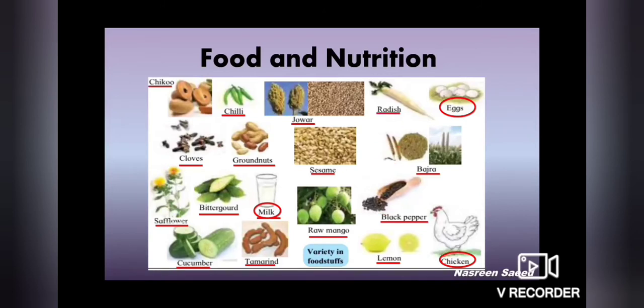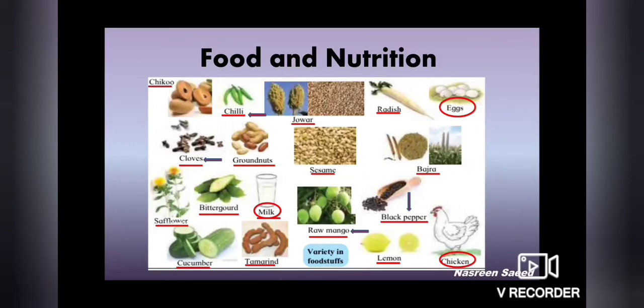Then radish. Yes, we eat radish raw. Then which ones do we use in small quantities? We use in small quantities raw mango, curry, chili. Cloves we use in small quantities. Why can't we use them in more quantity? Because they are very spicy in taste. So we use it in small quantities. Even black pepper we use in small quantity.